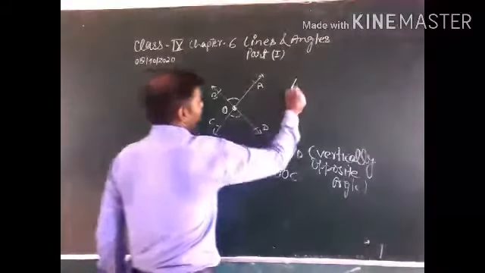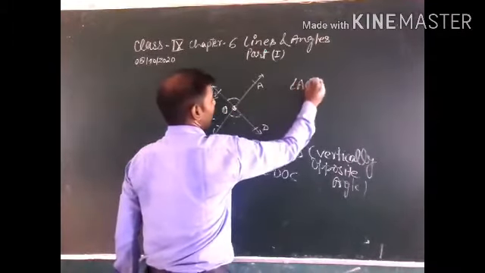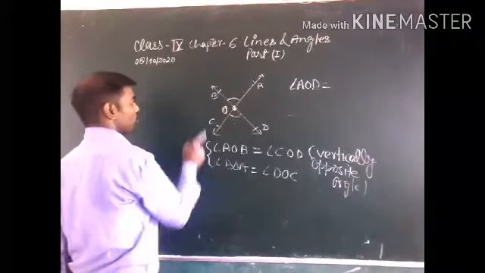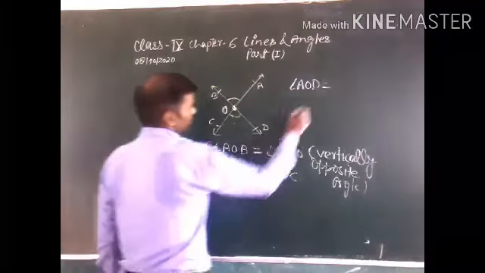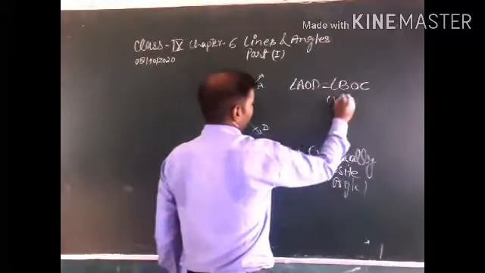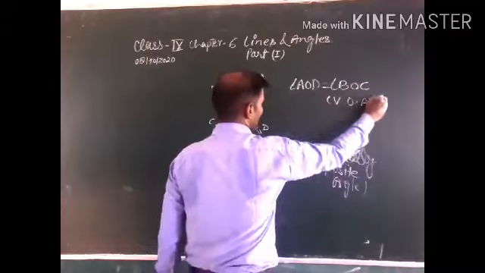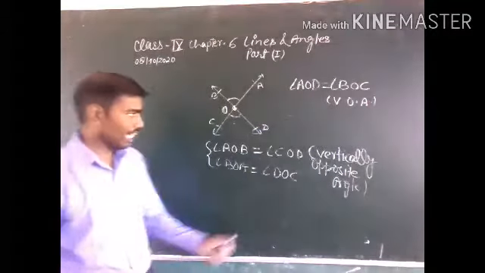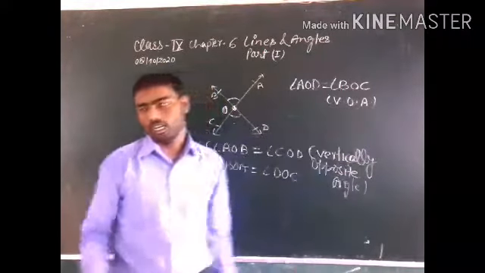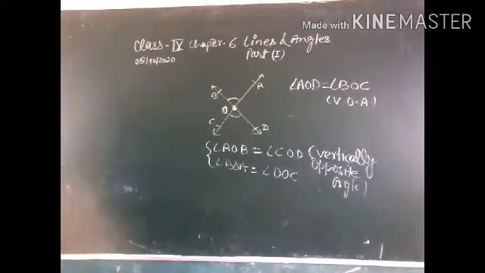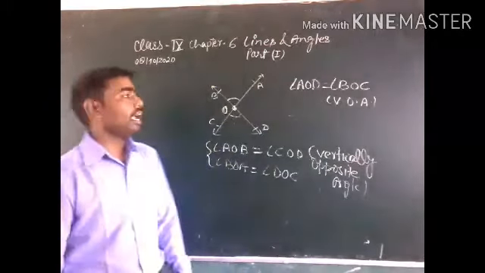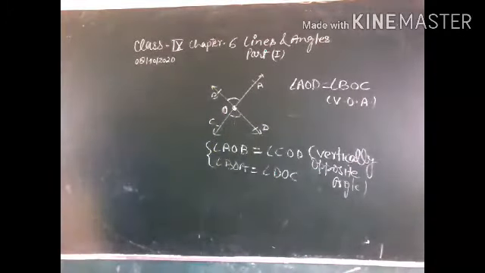And angle AOD is also equal to angle BOC, because they are vertically opposite angles. You can write this in short as vertically opposite angles. So this is the explanation of adjacent angles, linear pair of angles, and vertically opposite angles.